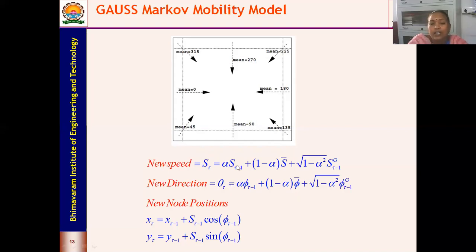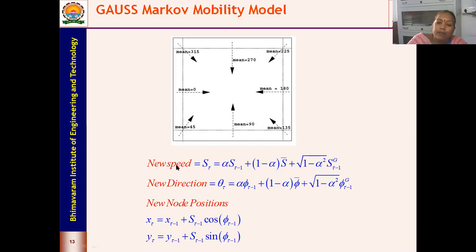Alpha is the tuning parameter. If alpha is equal to 0, then the moving pattern is going to be the same as that of your random waypoint mobility model.